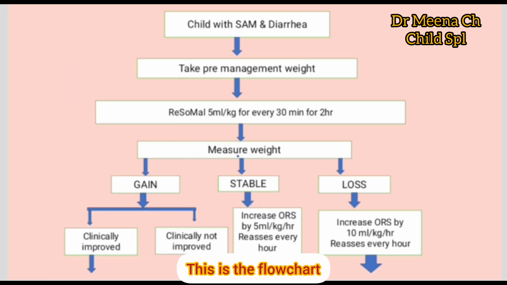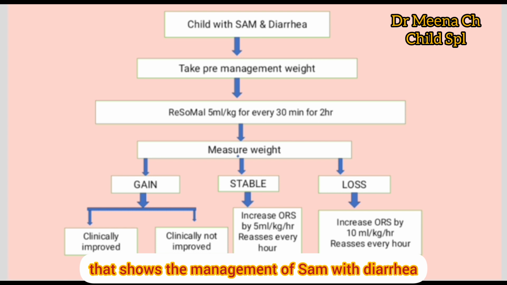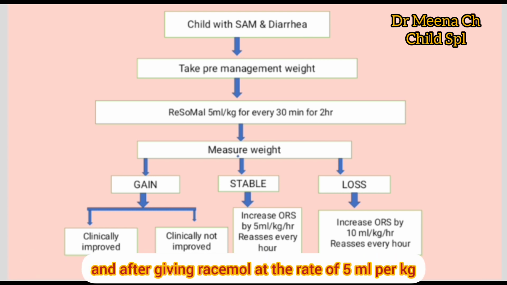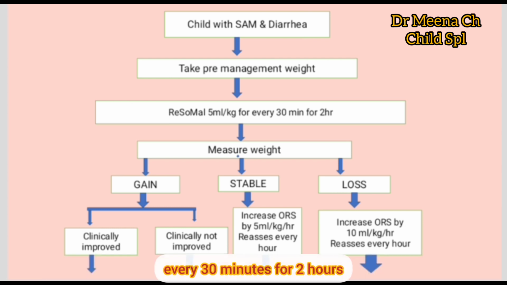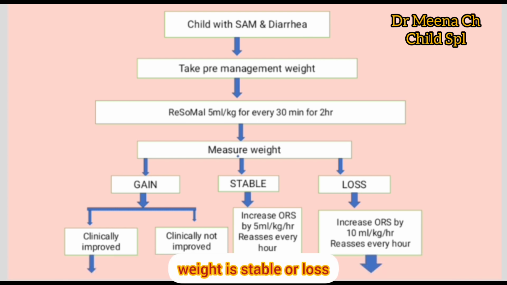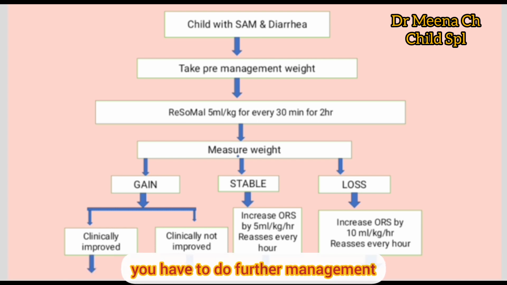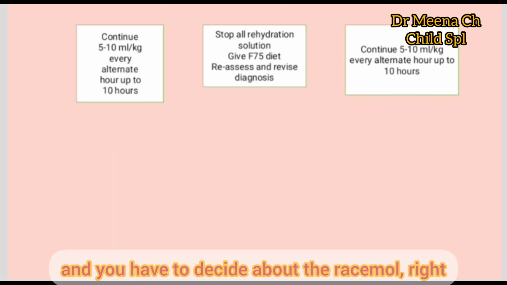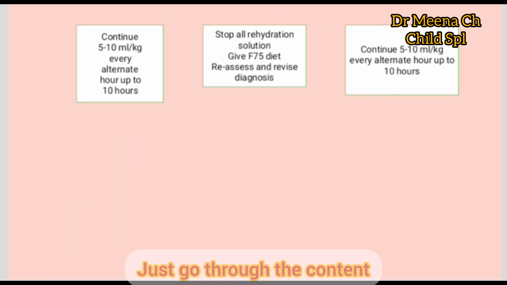Now, this is the flowchart that shows the management of SAM with diarrhea. Take pre-management weight, and after giving ReSoMal at the rate of 5 ml per kg every 30 minutes for 2 hours, take post weight. Depending upon whether the child has gained weight, is stable or has lost, you have to do further management and you have to decide about the ReSoMal, right? Just go through the content.